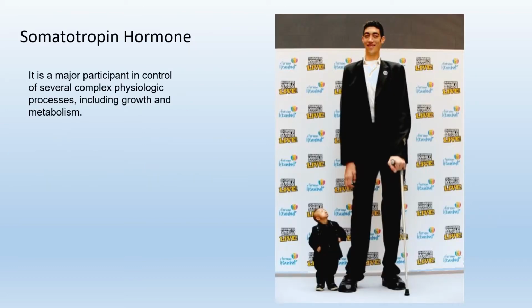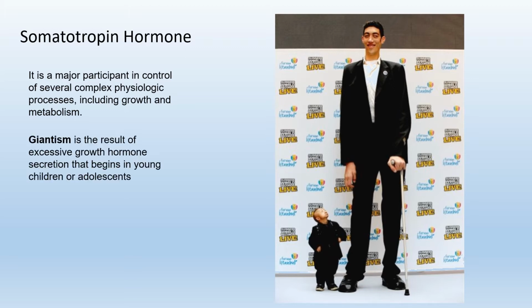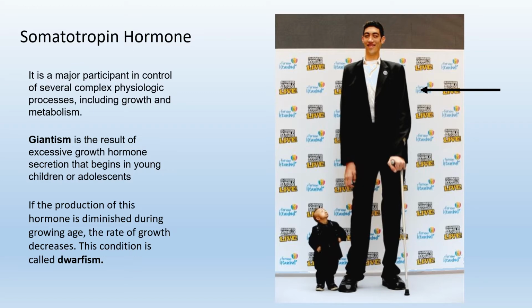Somatotropin hormone or growth hormone is a major participant in the control of several complex physiological processes, including growth and metabolism. Its secretion is quite tricky. Gigantism is the result of excessive growth hormone secretion that begins in young children or adolescents. So here he is Sultan Kozan from Turkey, and it's a case of gigantism. He is 8.1 feet.